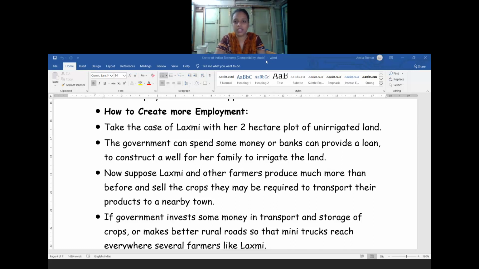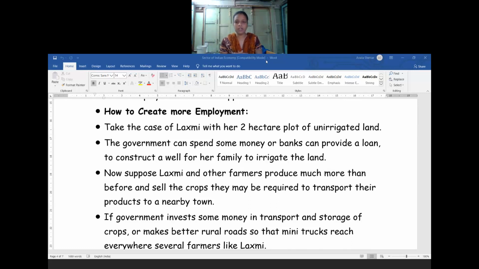So in the last class, we learned about sectors of the Indian economy, and how to create the employment level in all three sectors. So in today's class, we are going to learn how to create more employment in the primary sector, secondary sector, and tertiary sector.